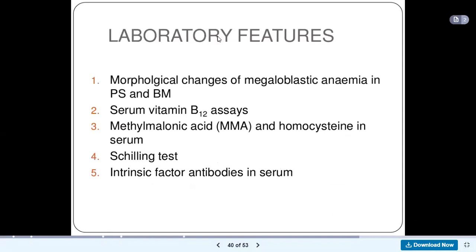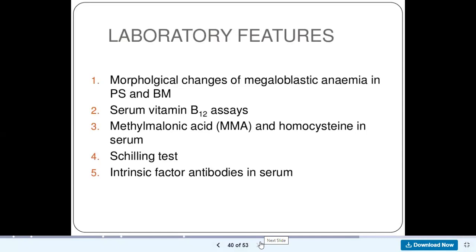So this is how you do laboratory features. Morphological changes of megaloblastic anemia in the peripheral blood smear. Then serum vitamin B12 assay, where you'll see a decrease in vitamin B12. Then methylmalonic acid and homocysteine in serum, where you see an increase in homocysteine and methylmalonic acid, while there will be a decrease in methionine. Then you do the Schilling test, and you will find intrinsic factor antibodies in the serum.